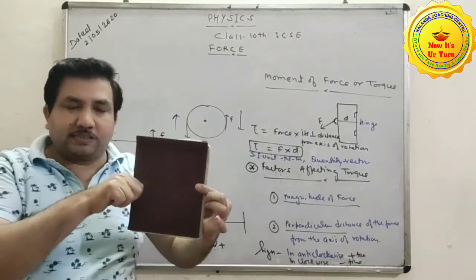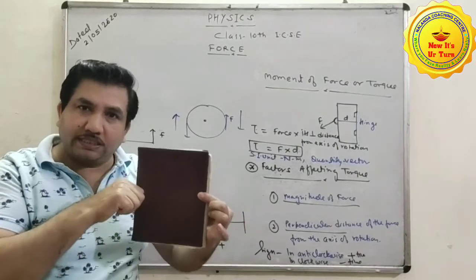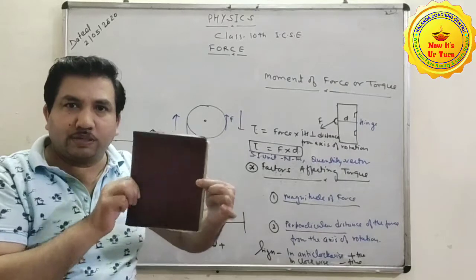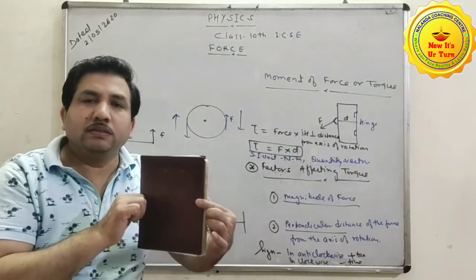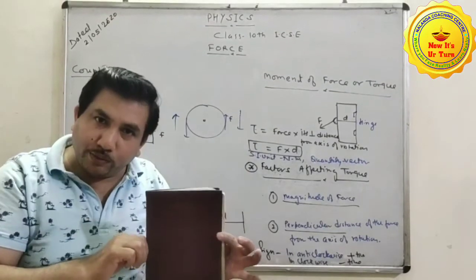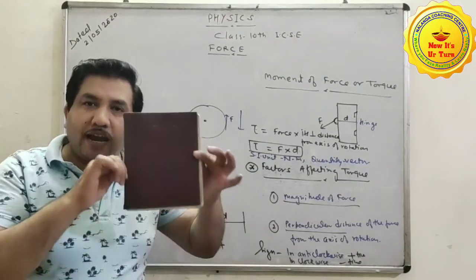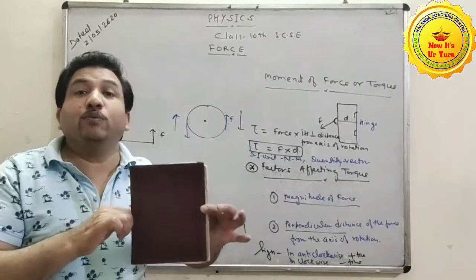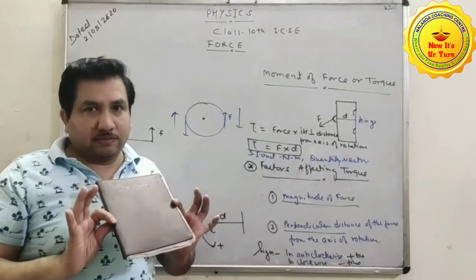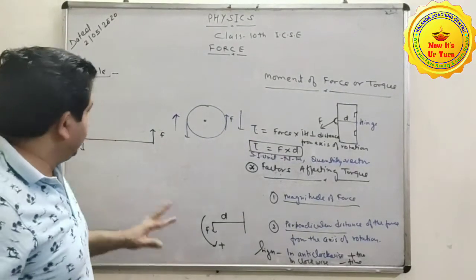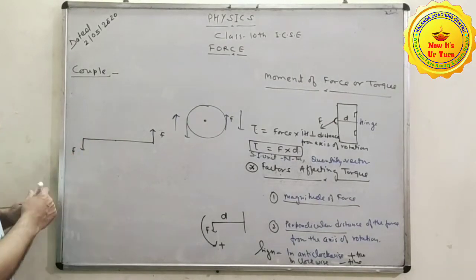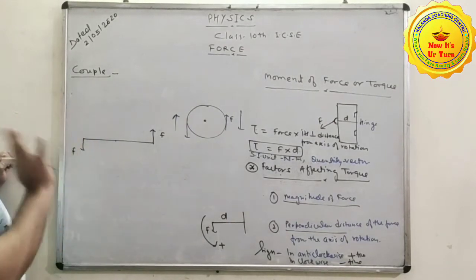But when the forces act on this side and this side, this one outward and this one inward, this diary begins to move. It means this is the couple. Here these two are equal in magnitude, opposite in direction and parallel, but their line of action is not the same. I think you should be clear with this example. Clear? So this is the definition of couple.